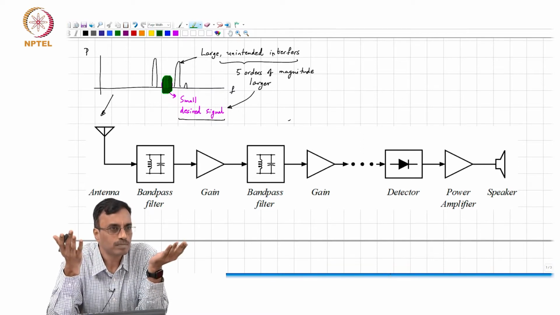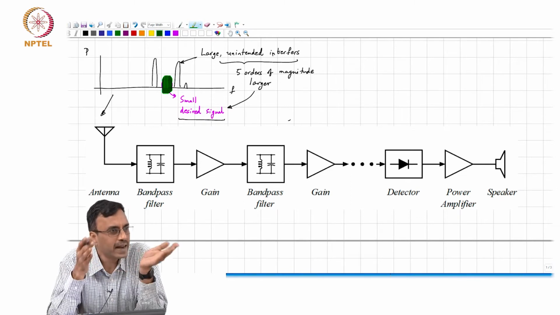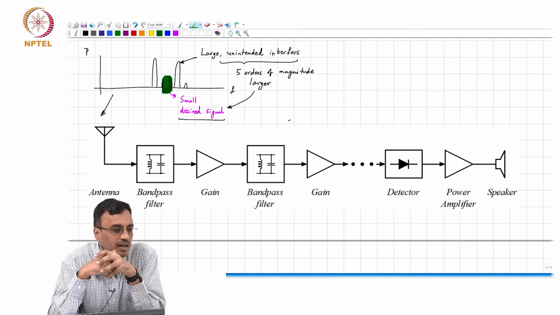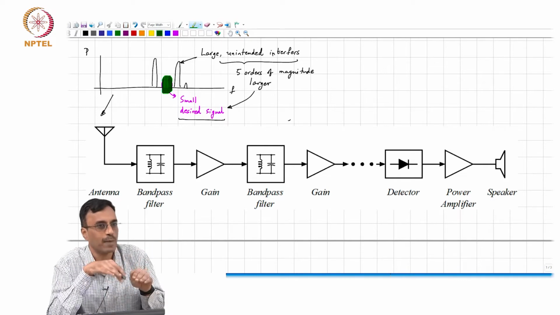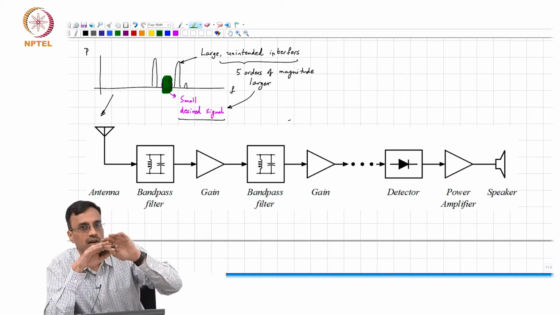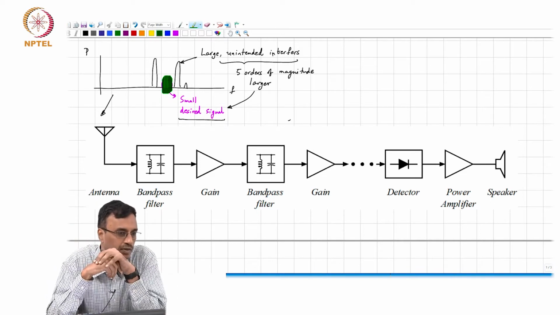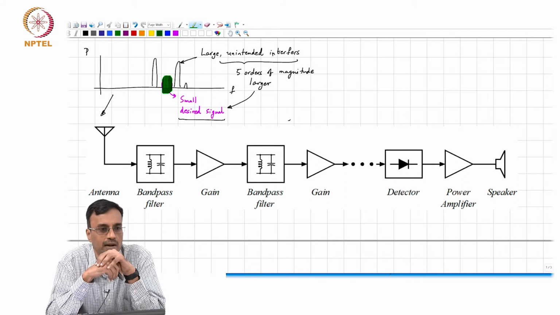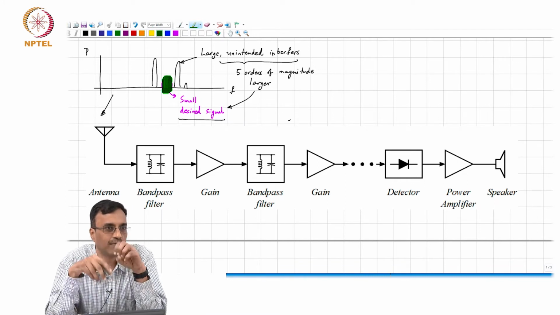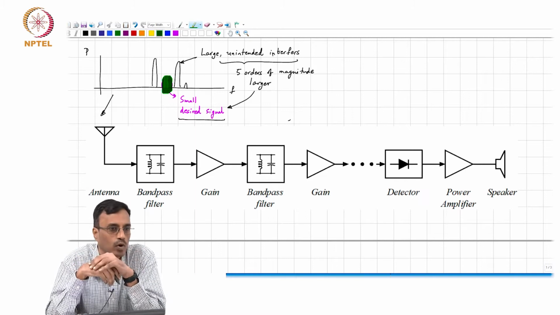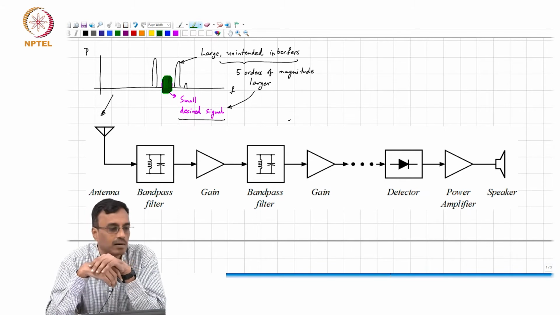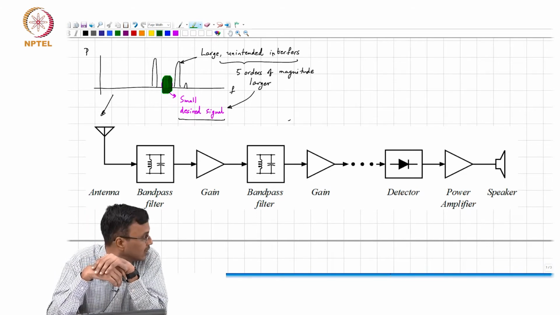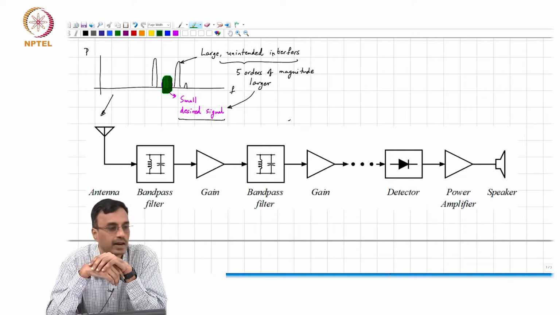What do you need to do therefore? Well, you attempt to eliminate the interferers, right, and amplify. Once the interferers are reduced in amplitude, you can amplify a little bit. Then you can go and reduce the interferers a little more by further filtering and further amplification, and so on and so forth. So, that was among the first ideas that was attempted to realize a radio, right.